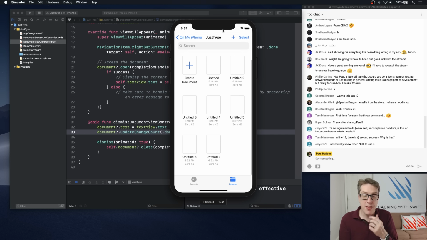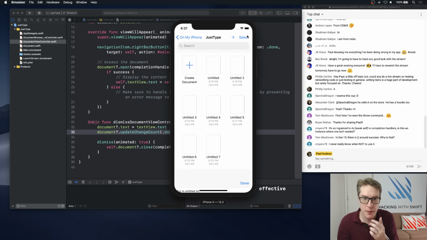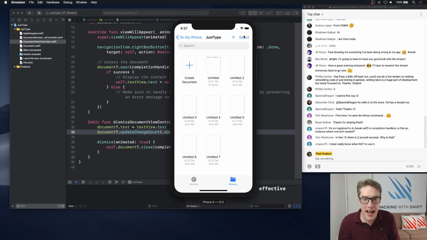Okay, there is our simulator. I'll open up Untitled, and right in there, this is untitled.txt, and press Done. Whoa! I don't know how good the resolution is on YouTube, but I can literally see this is untitled.txt in my simulator in a little preview of the document window. If I open that, boom, this is untitled.txt. So it's now loading and saving it correctly, which is fantastic. It's much, much better. It's actually becoming useful now.